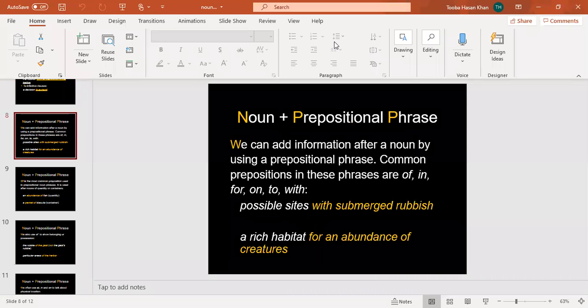We can add information after a noun by using a prepositional phrase. Common prepositions in these phrases are of, in, for, on, to, with. For example, possible sites with submerged rubbish. Rubbish means trash. A rich habitat for an abundance of creatures. Now, in these two examples, sites and habitat are both nouns. The highlighted yellow words are the prepositional phrase that are coming after the noun.